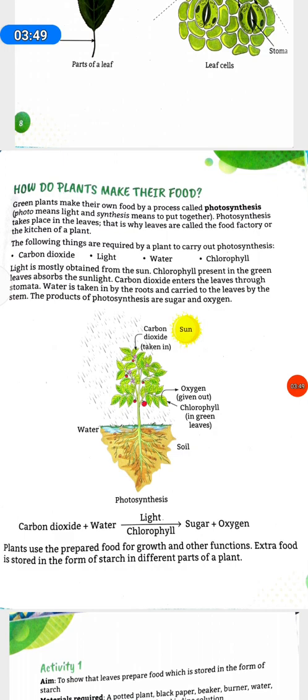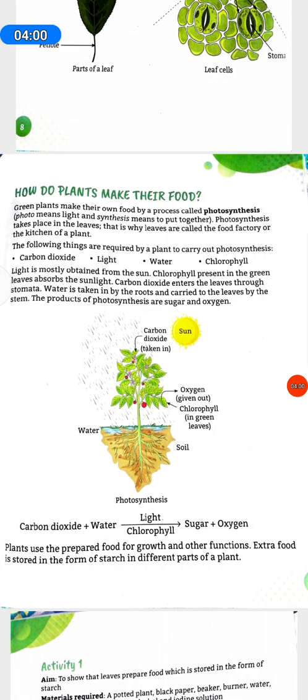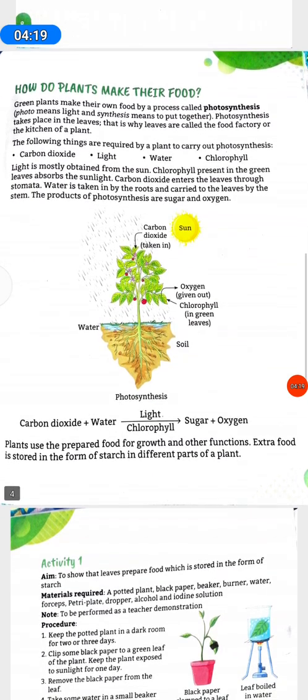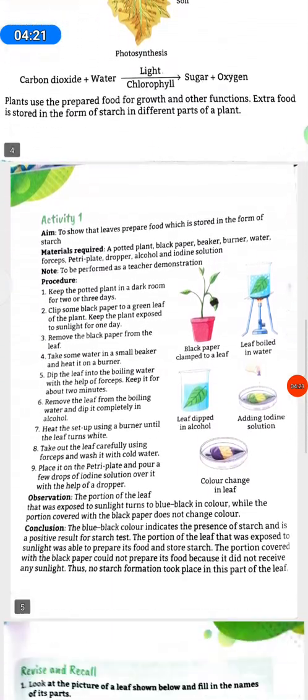Carbon dioxide taken in, sun, oxygen given out, chlorophyll in green leaves, water, soil, photosynthesis. Carbon dioxide plus water, in light and chlorophyll, gives sugar plus oxygen. Plants use the prepared food for growth and other functions. Extra food is stored in the form of starch in different parts of a plant.